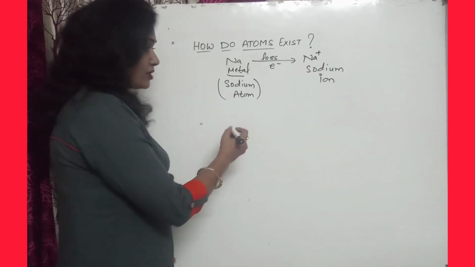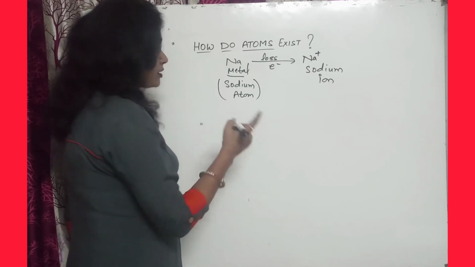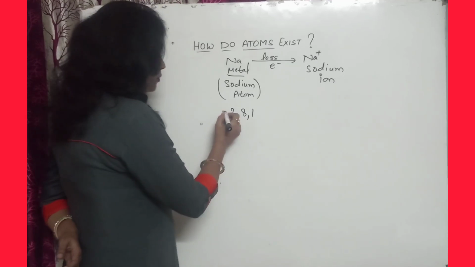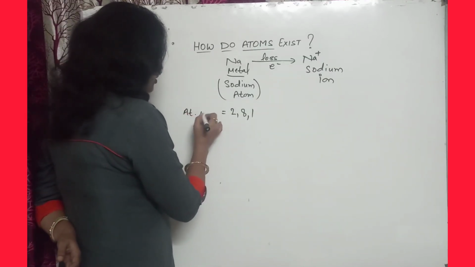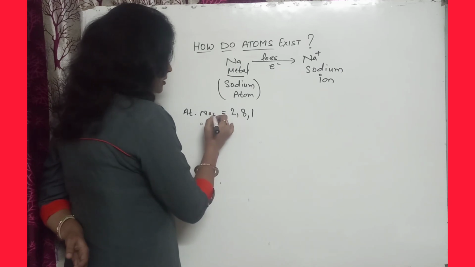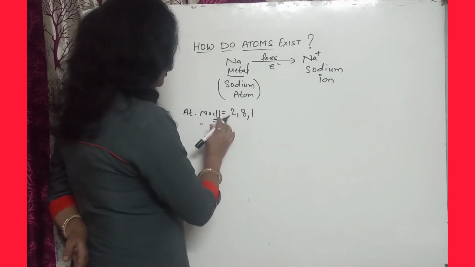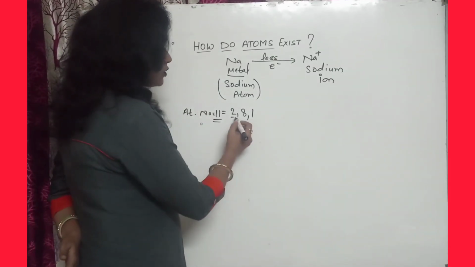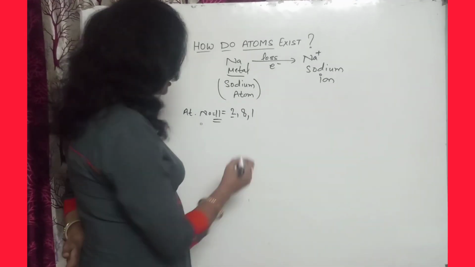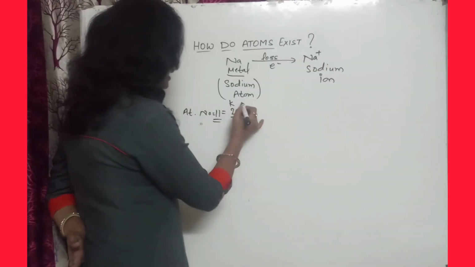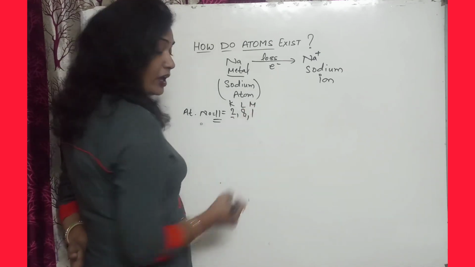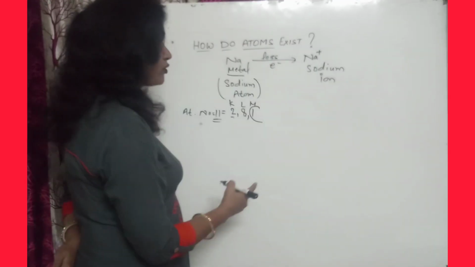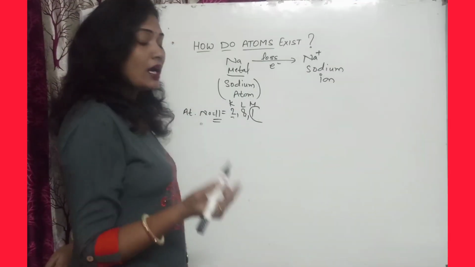Actually, the electronic configuration of sodium is 2, 8, 1, because the atomic number of sodium is 11. The first orbit consists of 2 electrons, which we will discuss in the next chapter, chapter 4. So 2, 8, 1 are the electrons in the shells K, L, M. The M shell consists of 1 electron. It will lose 1 electron and form the sodium ion.